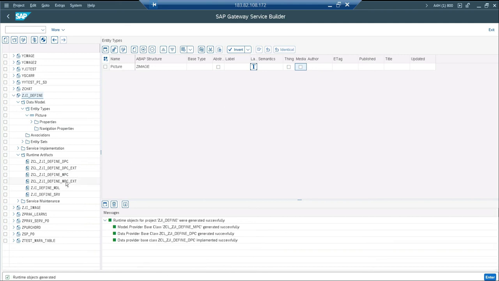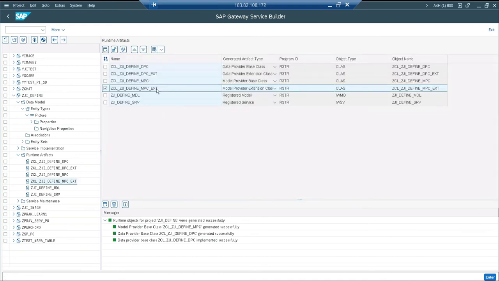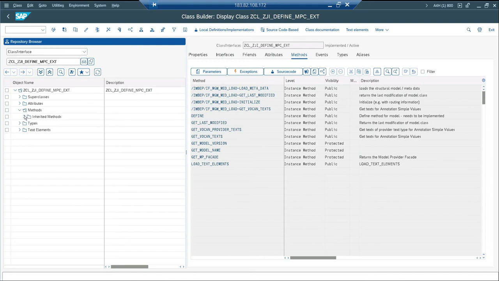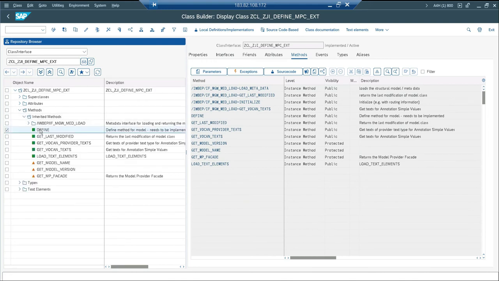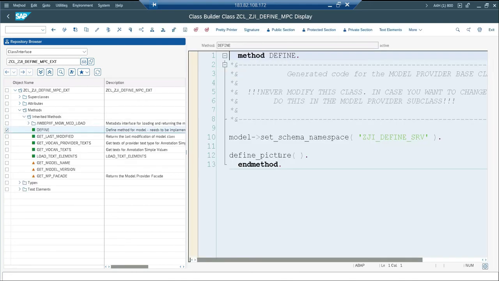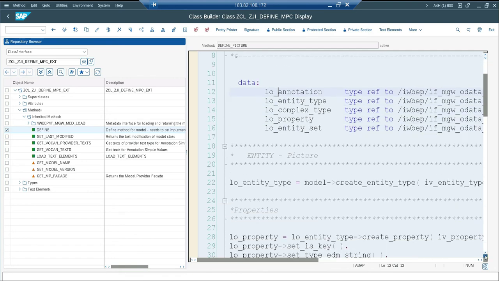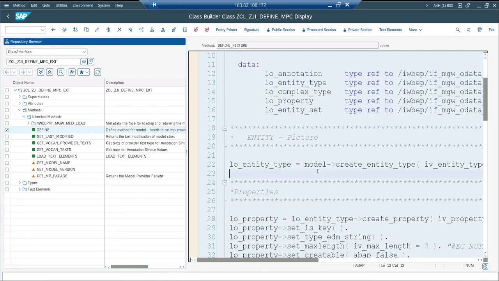Done. Once again, go to the MPC class and go to your method, define picture. There's no change here, and here you can see that the media link has got deleted. Yes, so after creating the entity, that particular media set line is deleted.